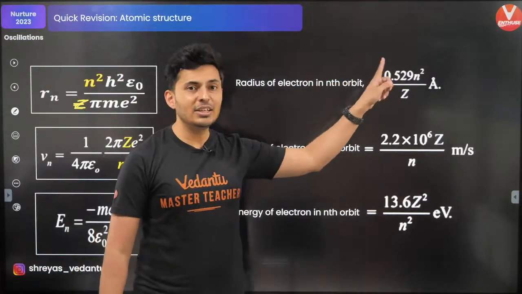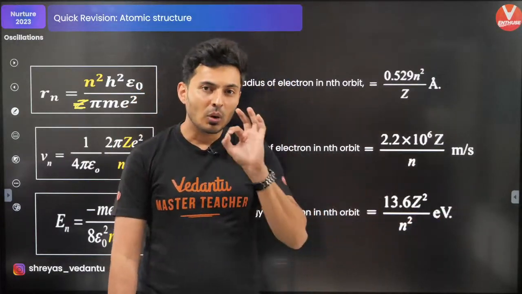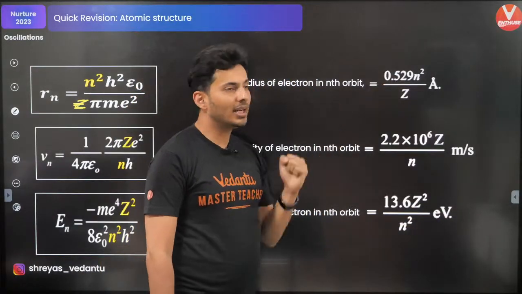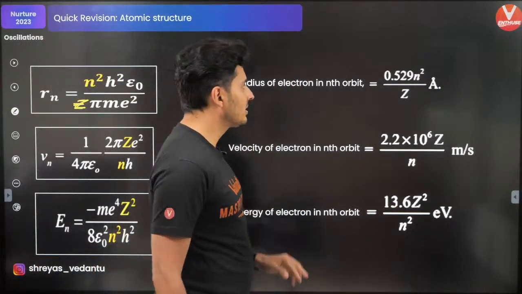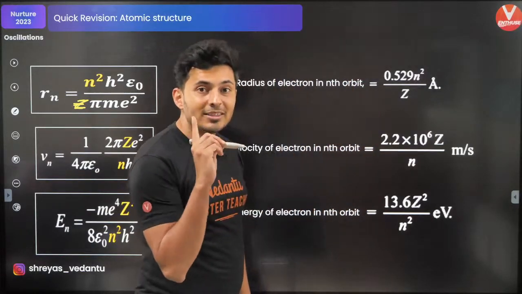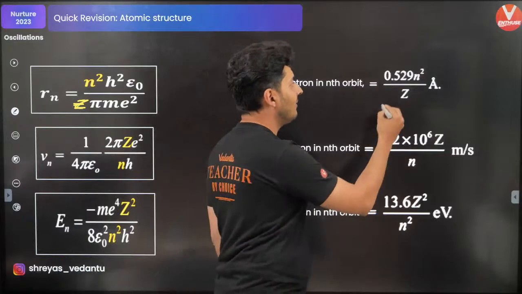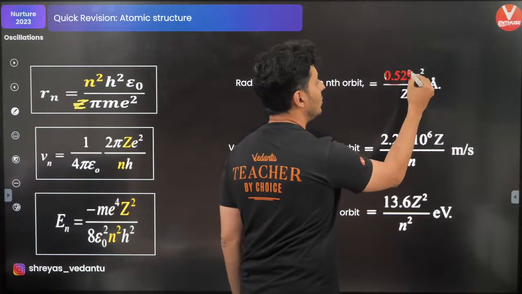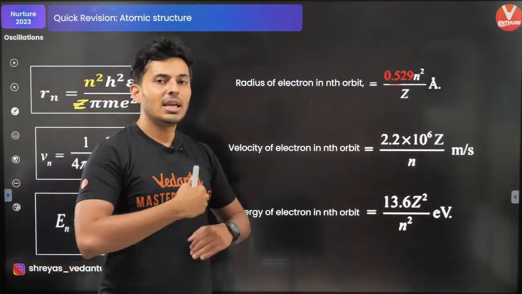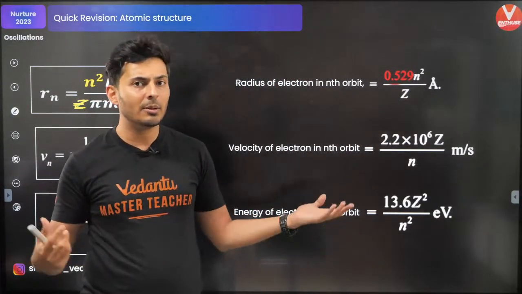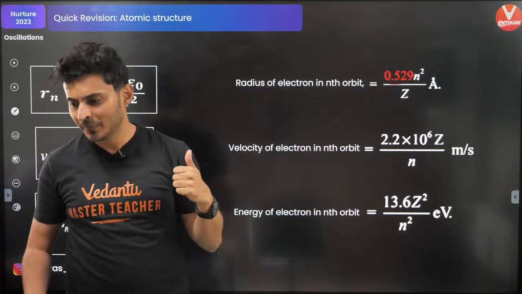Now, the constant of proportionality, don't try to remember h square epsilon naught, you will get confused. Only remember certain numbers. What are the numbers that you will remember? Look at this. One is for radius. For Bohr's first orbit, the electron in the K shell, in the first orbit, will have a radius of 0.529 Angstrom, or 0.53 Angstrom. Anything else, in the second orbit or for helium or for lithium, you will have a different radius. Is that clear? Very good.